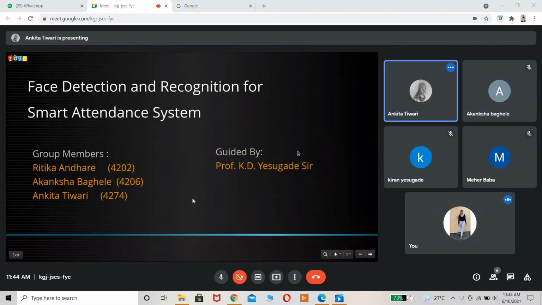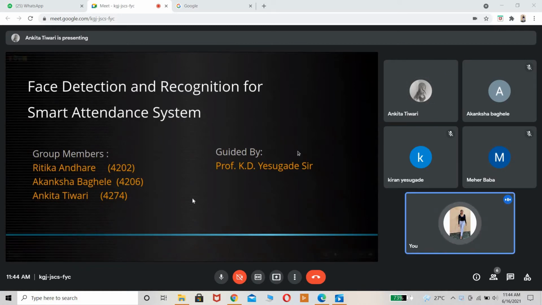So our topic is face detection and recognition for smart attendance system, and the group members present are myself, Ritika Andhare, Akansha Bagele, and Ankita Tiwari. Our project was guided by Professor Yasugde sir. So I'll go further. Ankita, next screen.